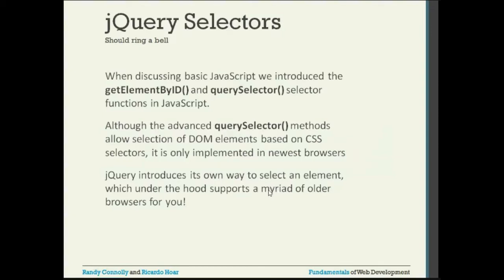jQuery selectors. When discussing basic JavaScript, we introduced the getElementById and querySelector functions in JavaScript.